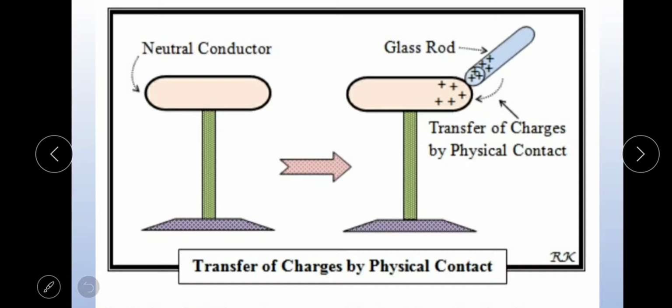Hence, if a negatively charged body is in physical contact with the uncharged conductor, then it acquires negative charge.